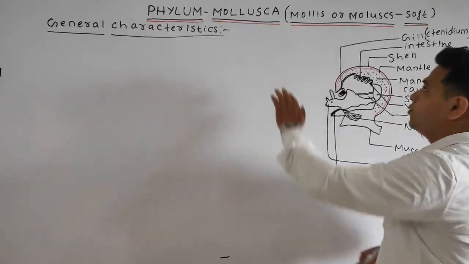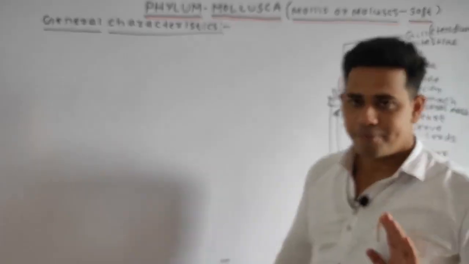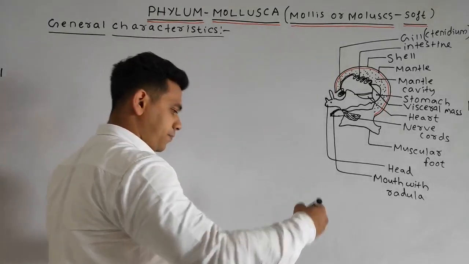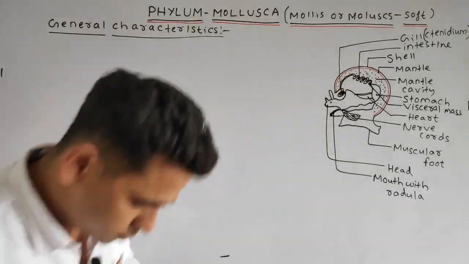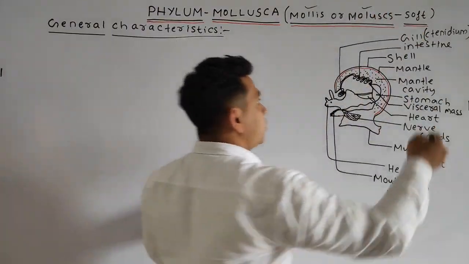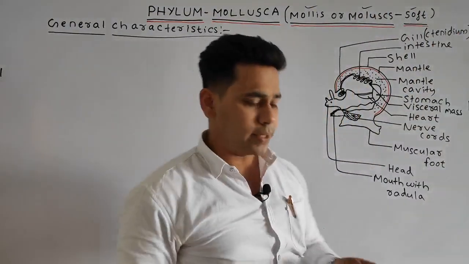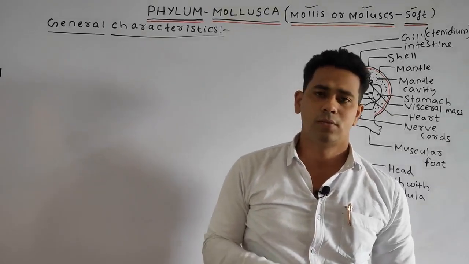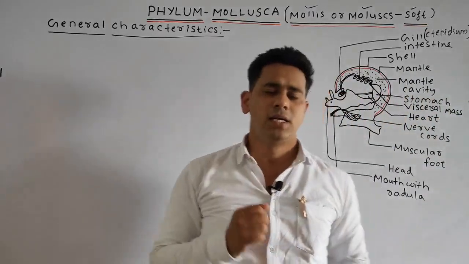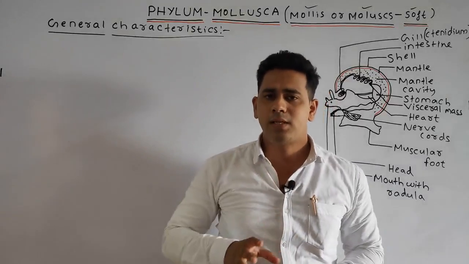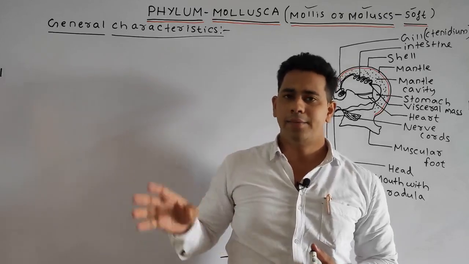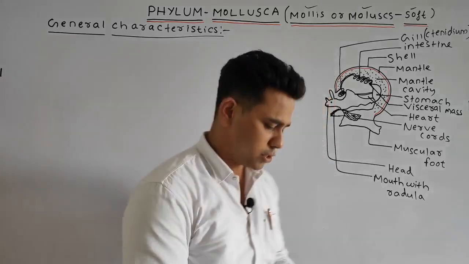Today we will discuss our new phylum, that is Mollusca. The term Mollusca came from the word mollis, or mollusk. Means what, students? Soft. So basically the soft organisms belong to the phylum Mollusca. The first point we can write: in the case of Mollusca, the animals are generally found in water, or some are also terrestrial. So we can write, the animals are generally aquatic and some are terrestrial.